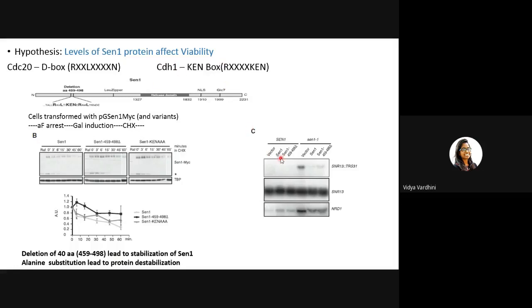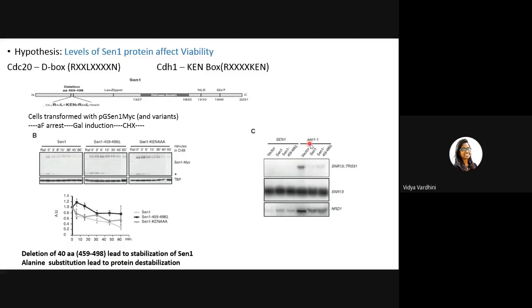So now, again, they wanted to check the read through. You remember the SNR13 TRS31 read through, right? In the wild type cells, you would not find such a trace, whereas in the vector, where SEN1 is not present, these are the SEN1 temperature mutant cells, where SEN1 is dysfunctional.